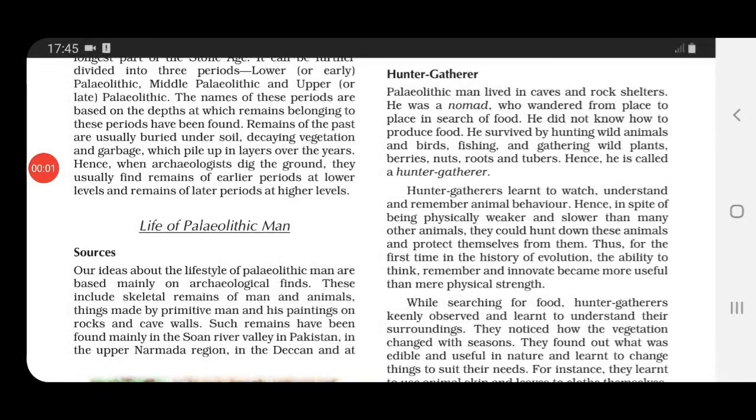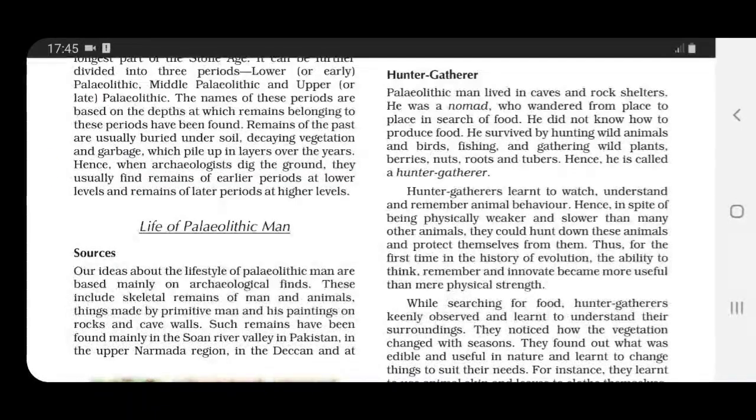Coming to the next topic, hunter-gatherer. Now see children, what they are telling over here is that Paleolithic man, where did he live? He lived in caves and rock shelters. Okay. He was a nomad. Nomad means wanderer. Used to move from one place to another. See here itself it is written in the second line, who wandered from place to place in search of food. That is why he was known as a nomad.